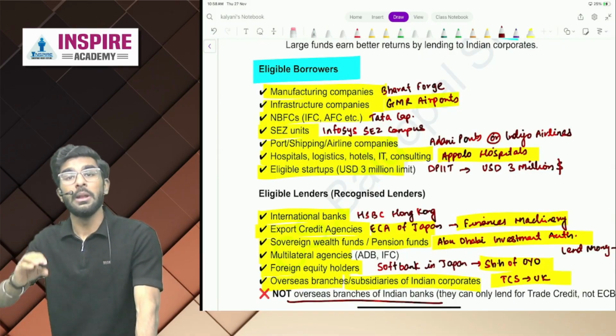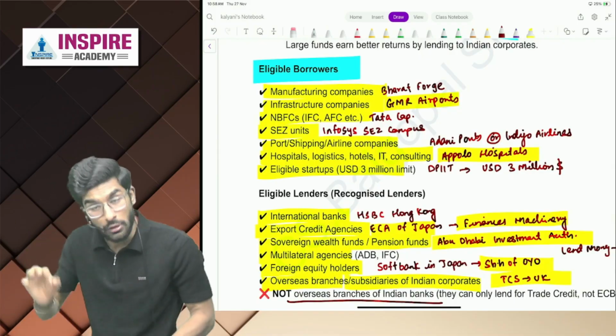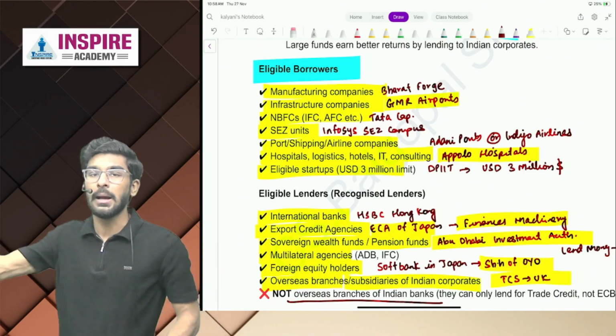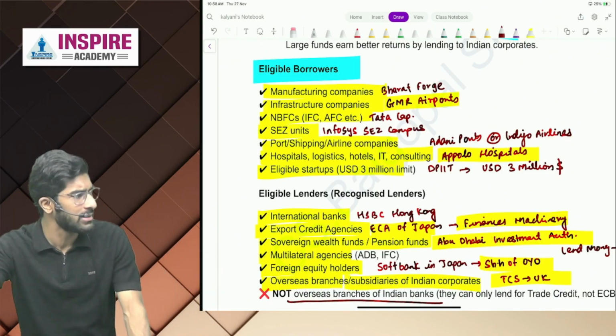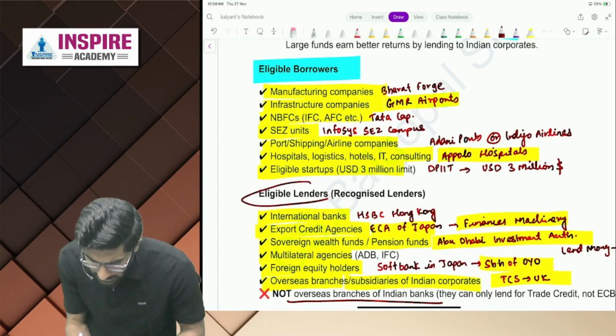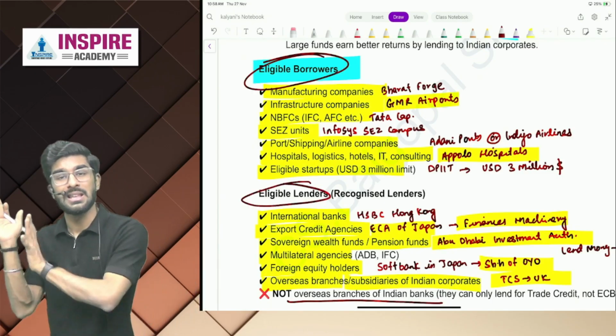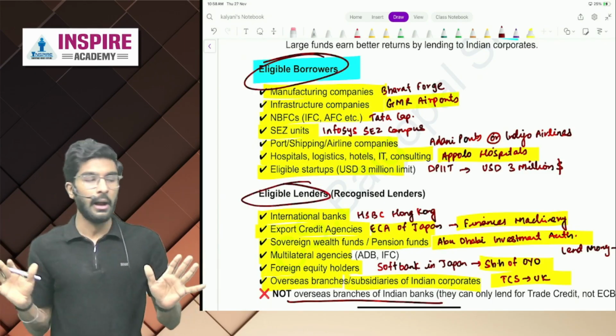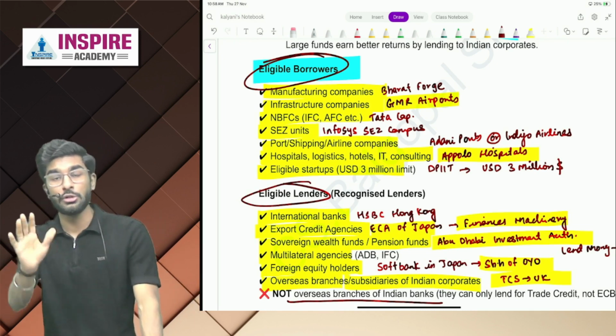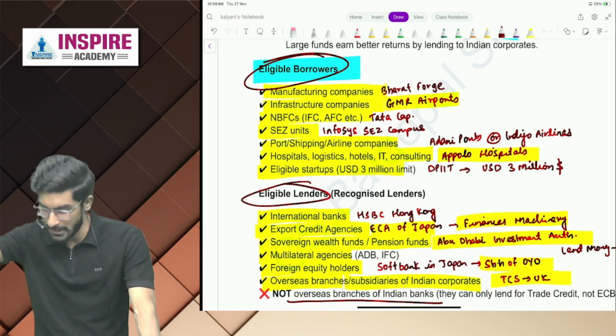So we have understood the meaning of eligible borrowers, we have understood the meaning of eligible lenders, we understood the meaning of ECB, and then we also understood why any company would raise ECB. Okay, very easy till now. So people, these topics can be asked for 7 marks in your exam. So learn it, okay? I've also given you examples so you don't end up mugging up the concepts.